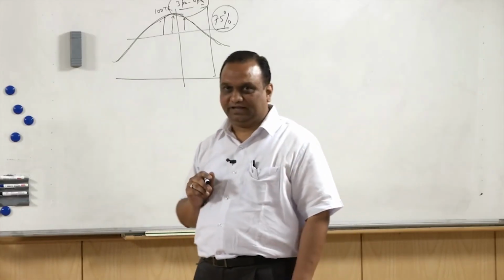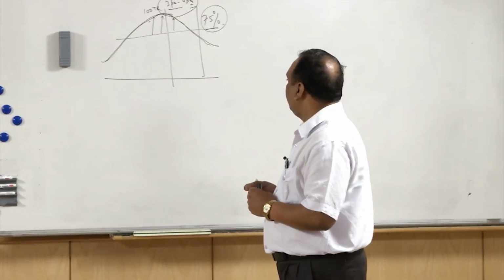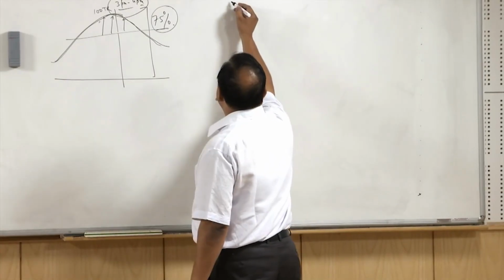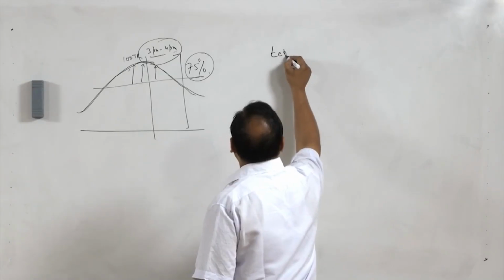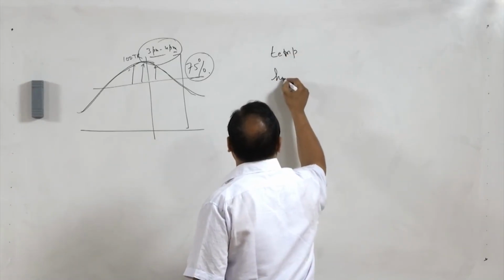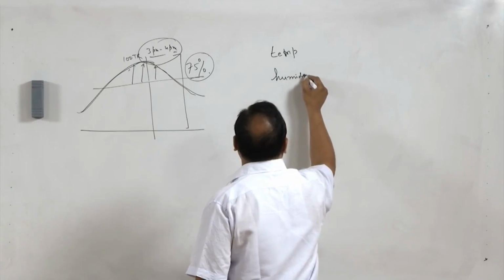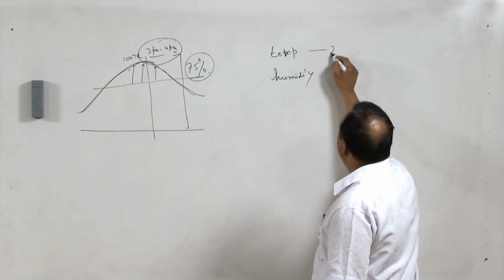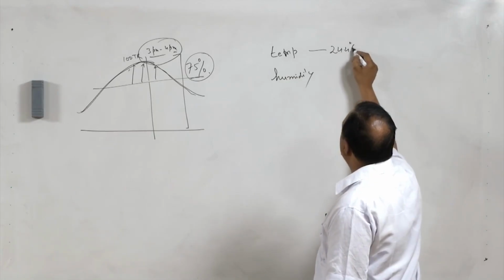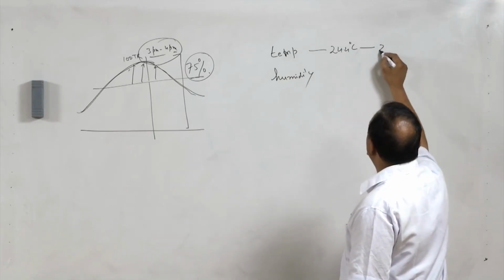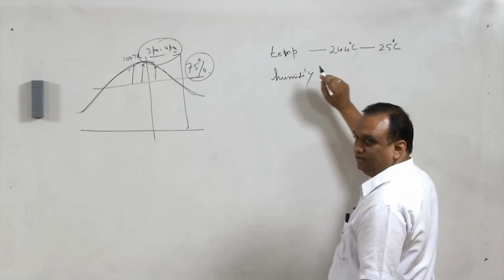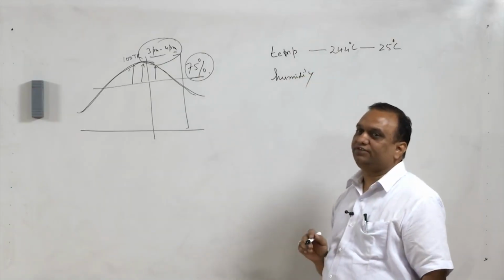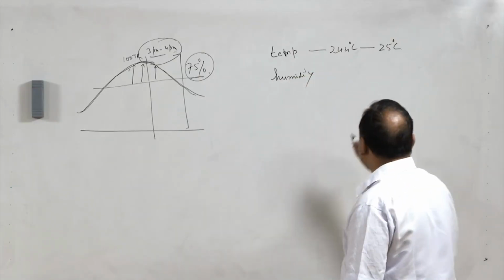Inside design, there are two things: temperature and humidity. In the ideal case, we say that temperature has to be 24.4 degrees centigrade, but in India we continue with 25 degrees centigrade. If you look at the psychrometric chart, it is indicated as 24 degrees centigrade.